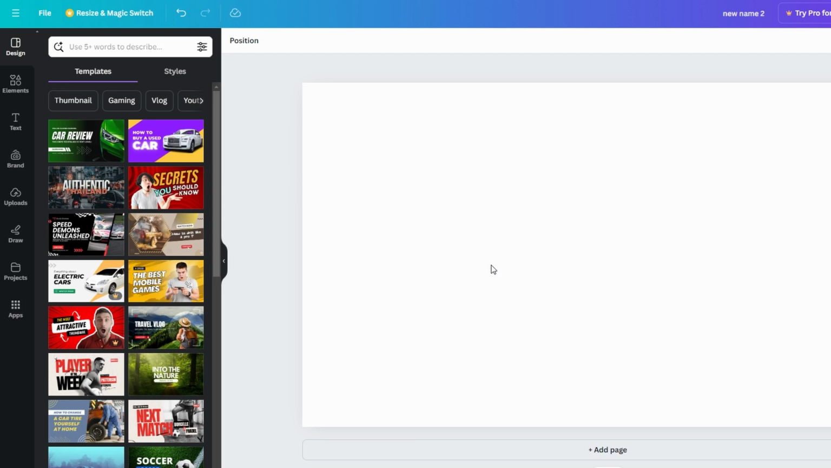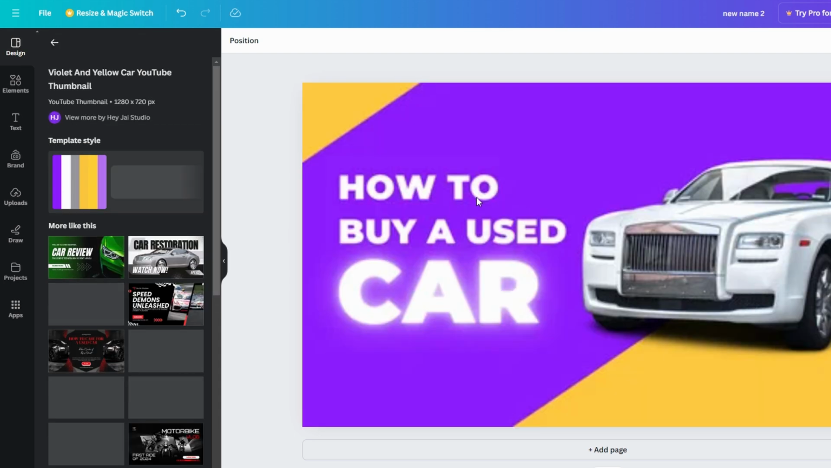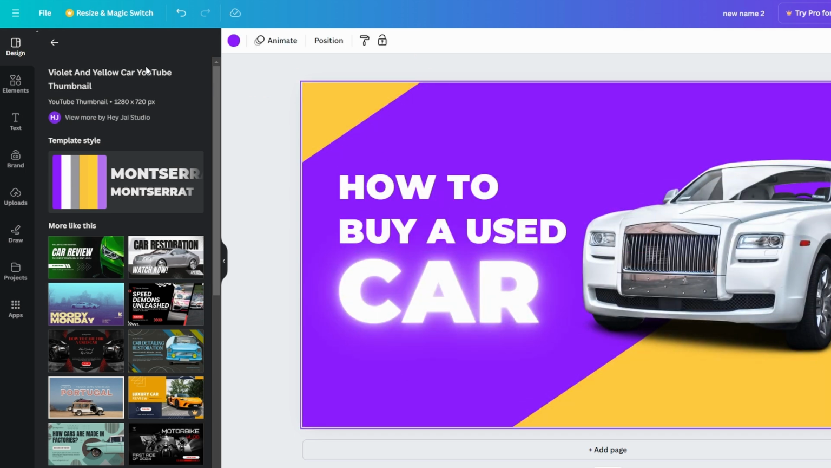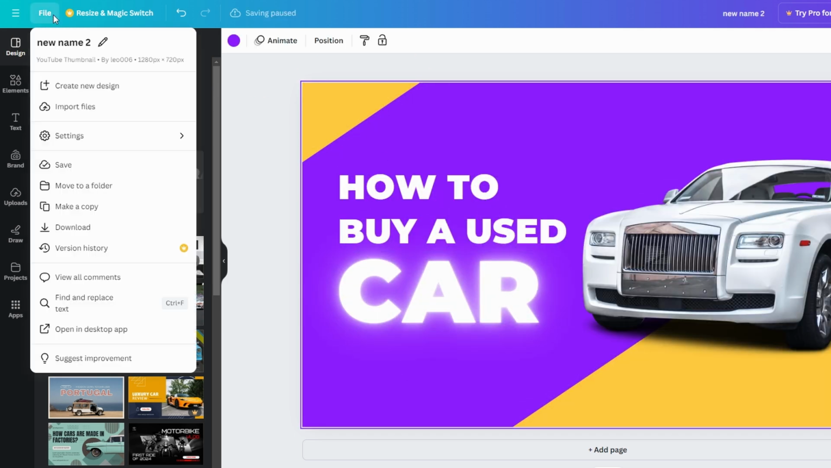In today's video I'm going to show you how to duplicate a project or page in Canva. To duplicate a project from the design page, if you're already working on the project you want to duplicate, simply go to the file menu in the top left corner and from the dropdown menu click on make copy. This will create a duplicate of your current project.